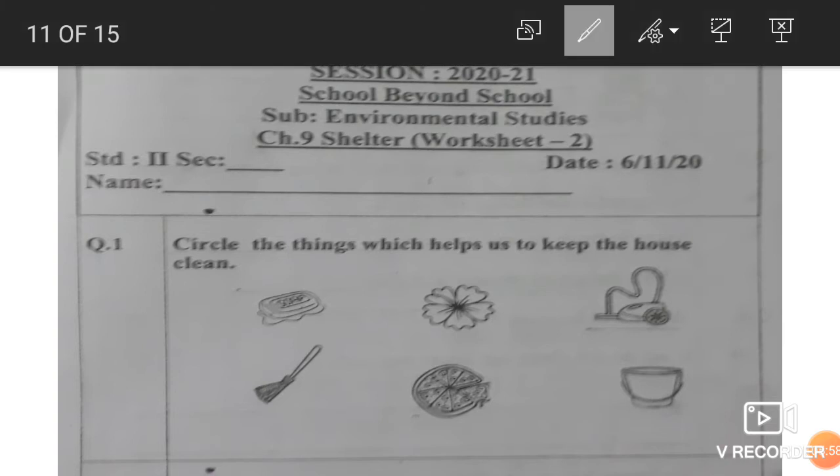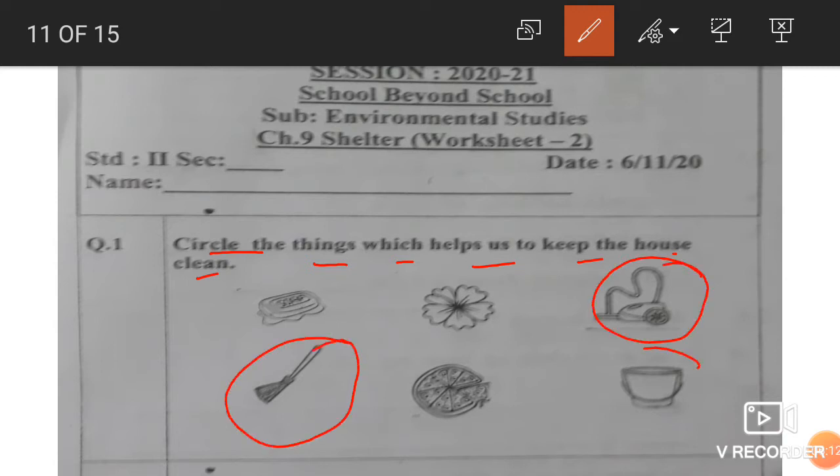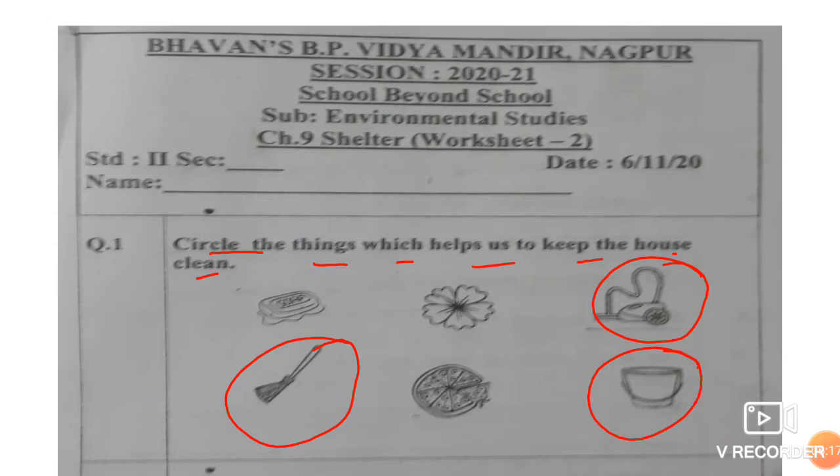Let us begin. Question number 1. Circle the things which help us to keep the house clean. Soap, no. Second picture also no. Yes, it's a vacuum cleaner, so we will circle. We need a broom and we need a bucket. These three things we need to clean the house.